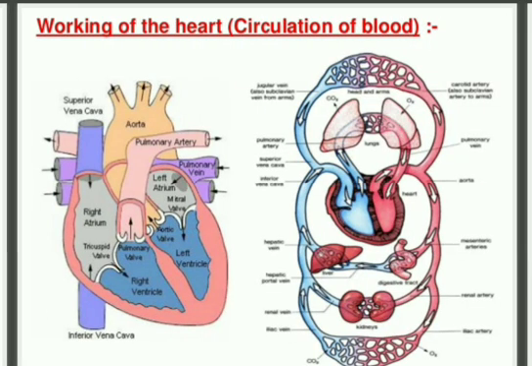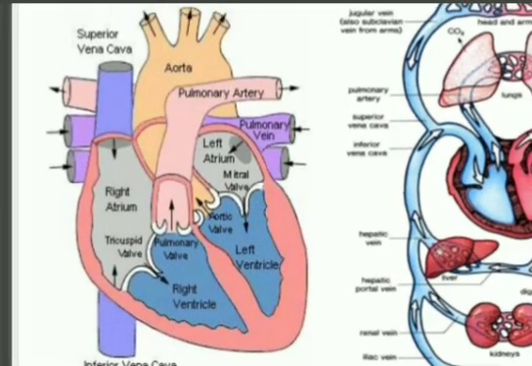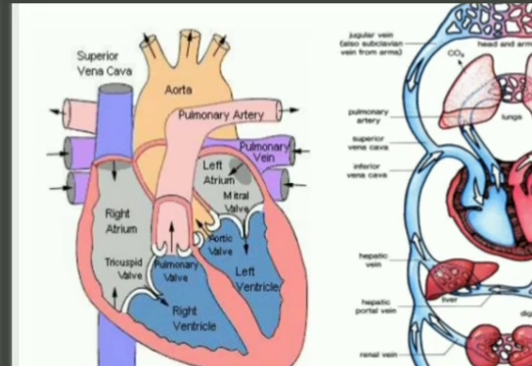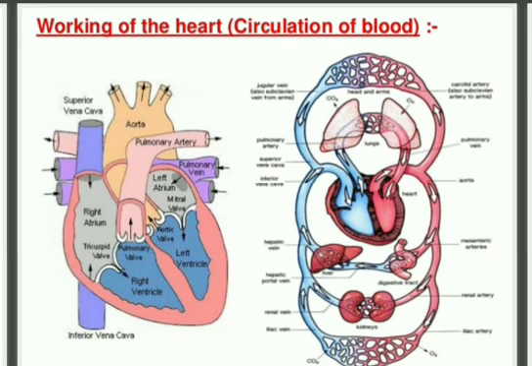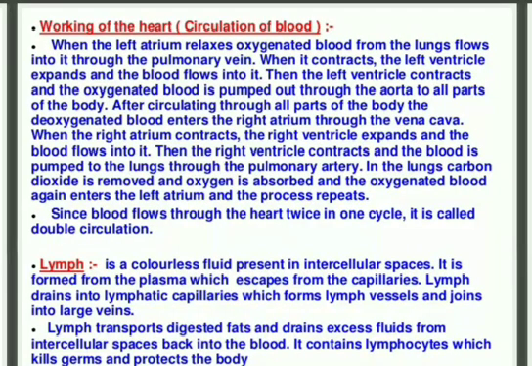Okay, now here you can see the structure of our human heart. The heart is a muscular organ which is as big as our fist. What is a fist? When we combine all our five fingers, it becomes a fist, or in Hindi we call a fist muthi. Okay, here is the working of the human heart and how the circulation of blood takes place.